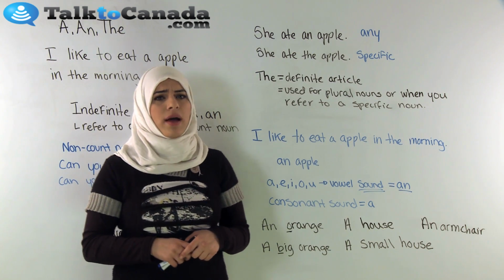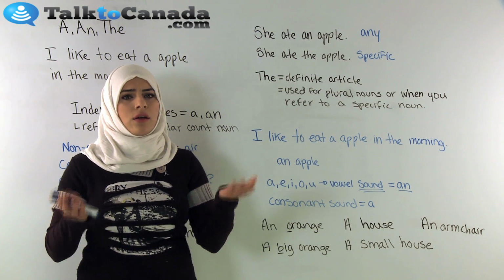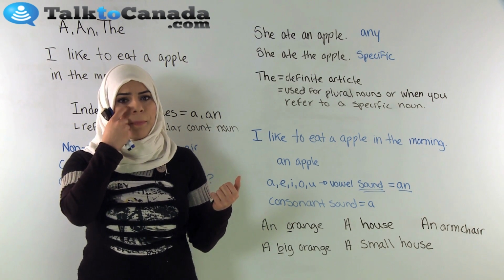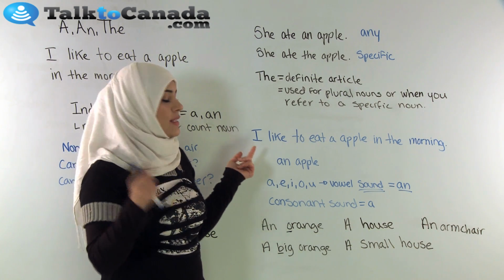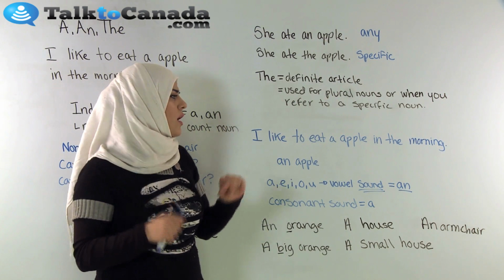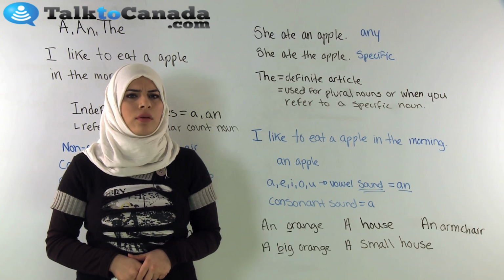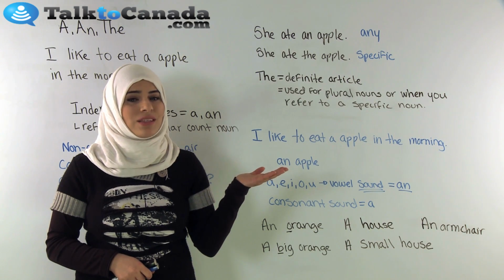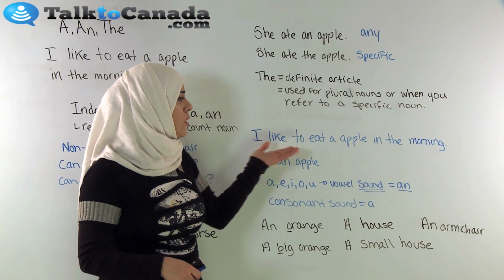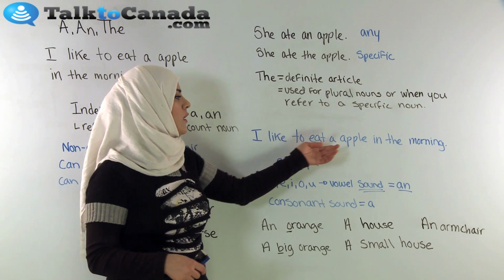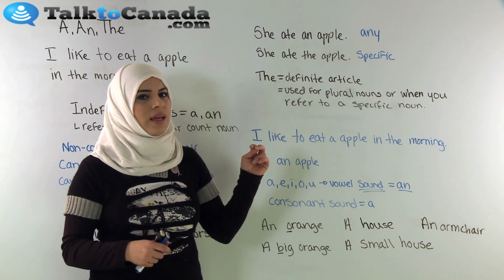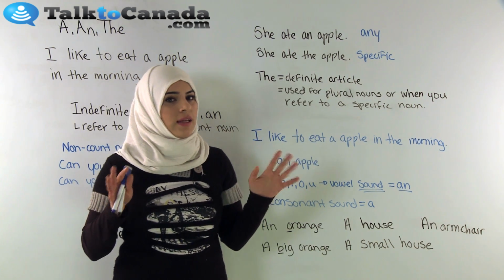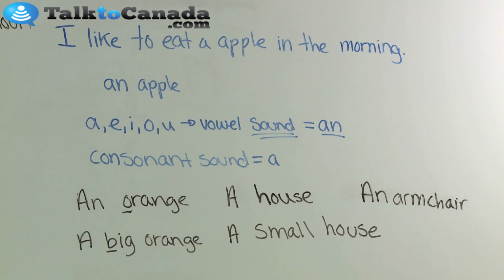Now, I want to go back to what I said earlier. Earlier, in the beginning of the video, we said, I like to eat a apple in the morning. Does that sound right? This is wrong because you have two a's in front of each other. A apple. In English, we don't really have that. The right way to say it would be an apple. I like to eat an apple.